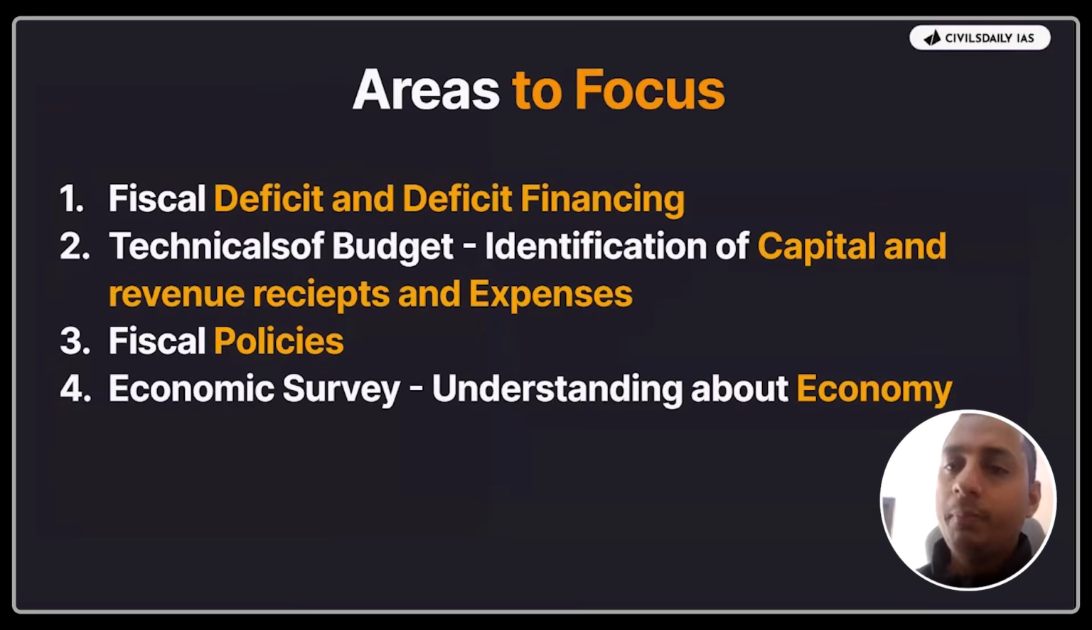Okay. So what are the important areas to focus on? First of all, fiscal deficit and deficit financing, most important. The technicals of the budget, basically the identification of capital and revenue receipts and expenses. Fiscal policies, economic survey, a general understanding regarding the budget. We will have a class. This is not something to get a headache about. You should never think 600 pages is there, 700 pages is there. It is not that much. UPSC hardly asks any questions. And if you have an overall idea, since you have already studied economic development from the reference book, you will be able to solve the questions.